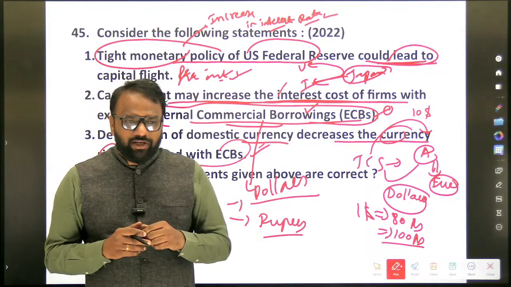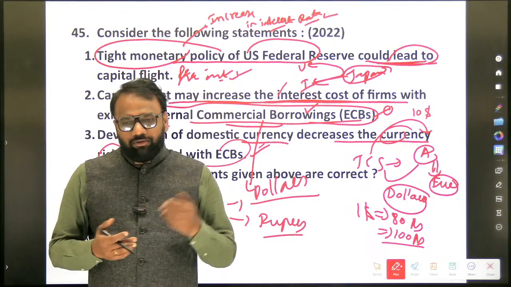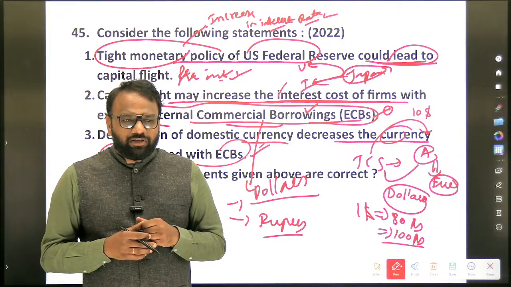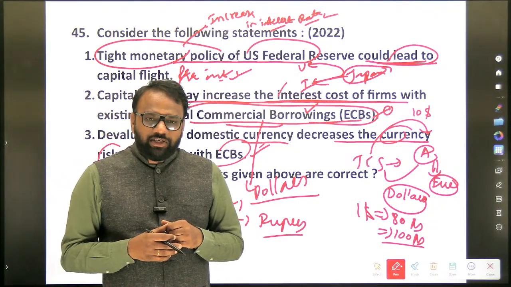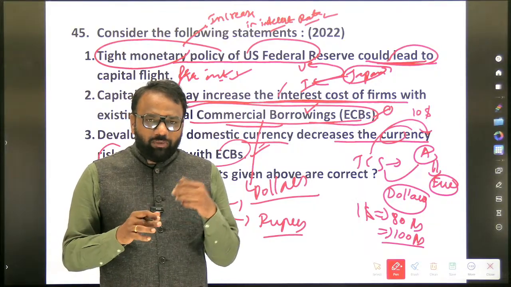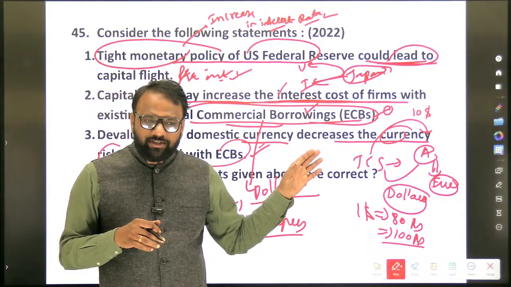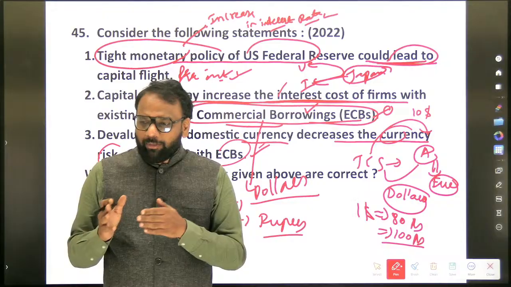Now other things. External commercial borrowings is one way of borrowing. What are the other ways of borrowing money from abroad? Yes, Masala bonds. Masala bonds are also there. Yes, FDI, though it's not borrowing. So these are the different ways of raising funds. These are the things where we have discussed balance of payments, and under which account? Current account or capital account?